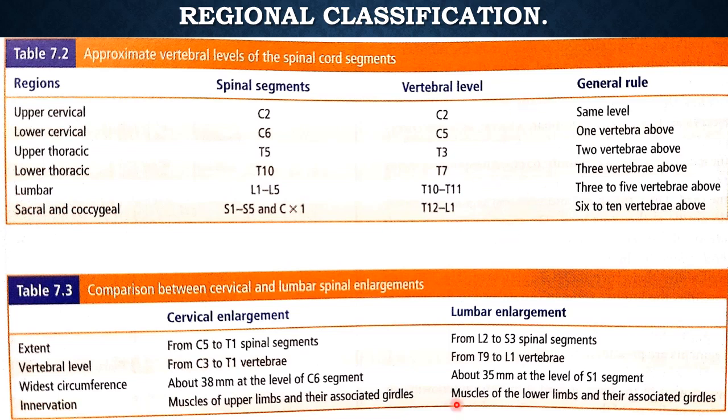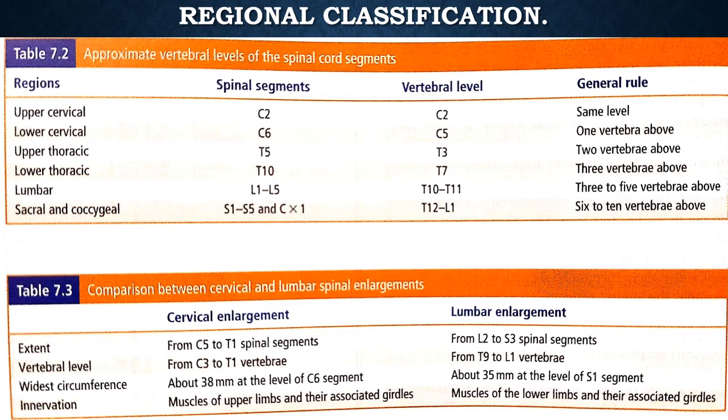So the spinal segments do not fully correspond with the vertebral level. Now, a comparison between the cervical and lumbar spinal segments. First, the extent: the cervical enlargement is from C5 to T1, and the lumbar enlargement is L2 to S3.